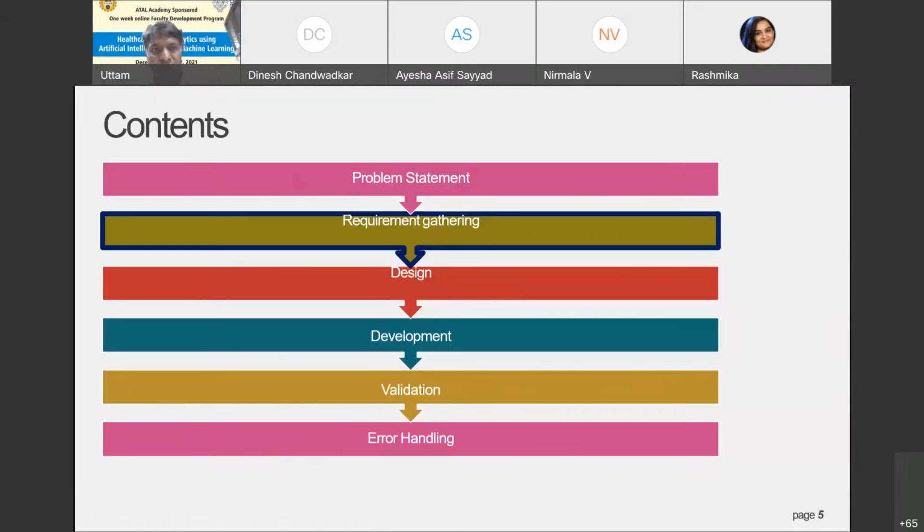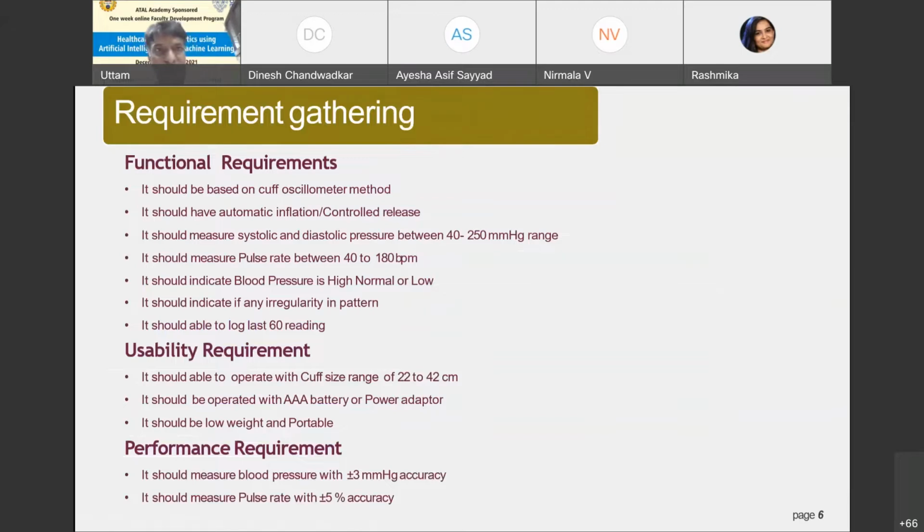Whenever we are trying to design this particular blood pressure meter, we need to gather the information requirements, right? So requirements for blood pressure involve functional requirements. They also involve design requirements, usability requirements, performance requirements, installation requirements, and so on. I have jotted down some of the requirements for designing a blood pressure meter.